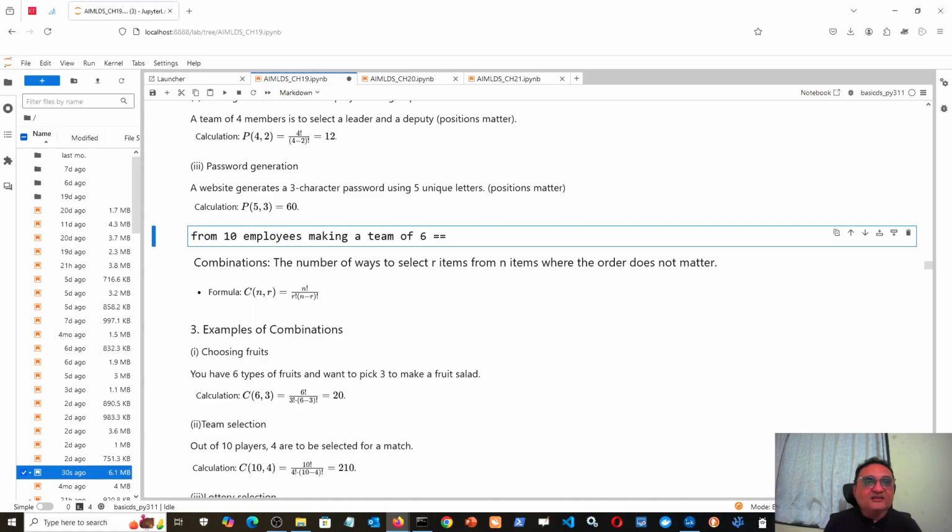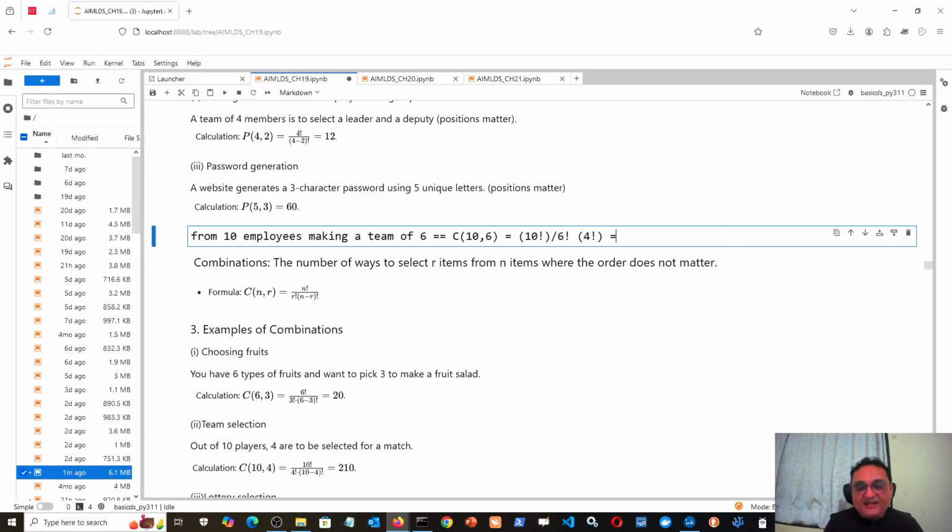So what will be the formula here? The formula will be big C, 10, comma 6, because I want to make a team of 6. Now what does that formula mean? The formula says n factorial, so here 10 factorial, which I am putting in parentheses, divided by another, also in parentheses, (n minus r) factorial. So (10 minus 6) factorial, that is 4 factorial, correct, and into r factorial. This is my n and this is my r, so r factorial will be 6 factorial. Are you understanding? So this is r factorial, and this is (n minus r) factorial, (10 minus 6) factorial, the other term on the right side in the denominator.